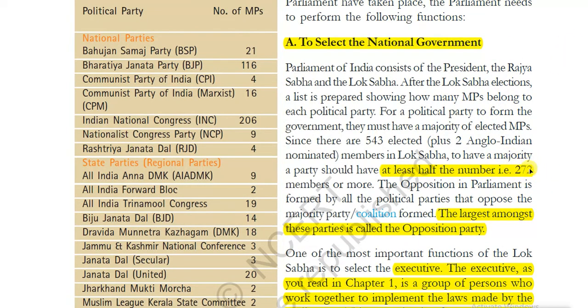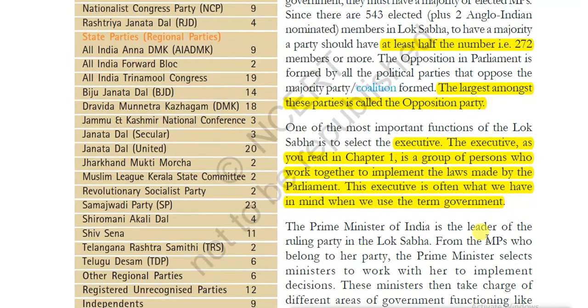That is called the magic number. If any political party does not acquire this number, then they go for a coalition, that is joining of different political parties. The largest party forms the government, and the party in opposition is called the opposition party.